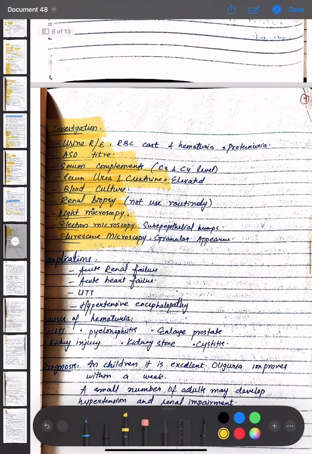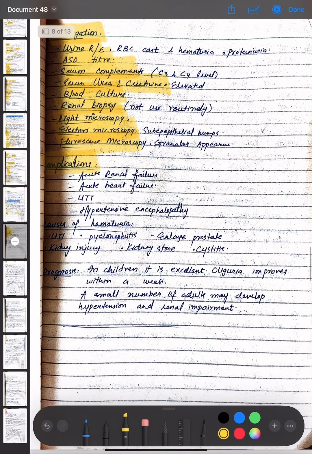The complications of PSGN are acute renal failure, acute heart failure, UTI, and hypertensive encephalopathy. The causes of hematuria are UTI, pyelonephritis, enlarged prostate, kidney injury, kidney stone, and cystitis. The prognosis in children is excellent. Oliguria improves within a week. A small number of adults may develop hypertension and renal impairment.